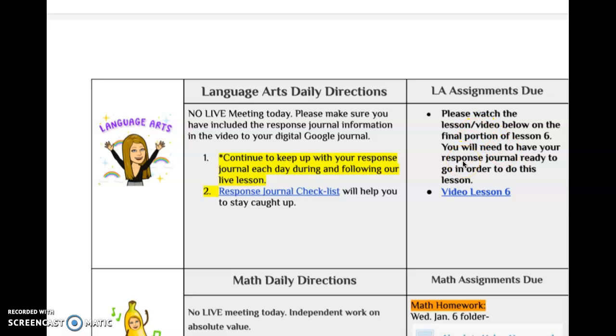I did also go through the journals today and notice that many of you are not putting information in your Google digital response journals. So make sure that you are going through and you're putting that in your response journal. If you are having trouble or struggling with the response journal, you need to come to office hours to make sure that you clear up whatever your questions are, and I'm here to help you so that you're able to use that response journal.